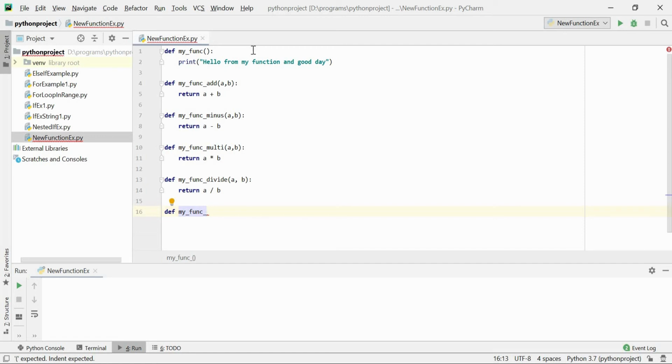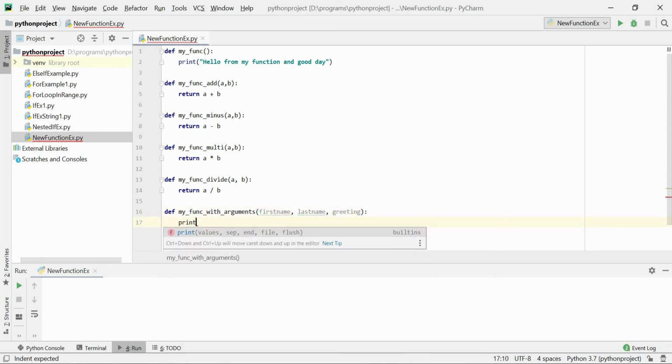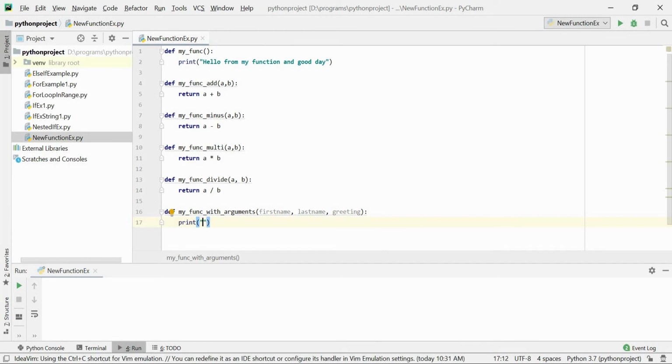This return statement is more useful wherever I am calling that particular function, because the value will be reflected over there. If I am calling this function in some other function, or assigning it to some variable, it will maintain the communication, and the return statement will give you the response.